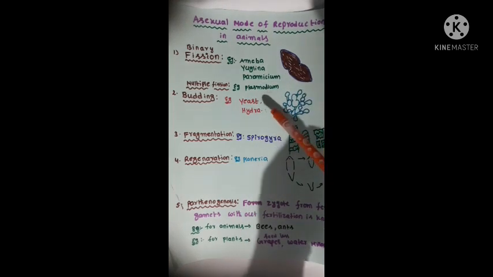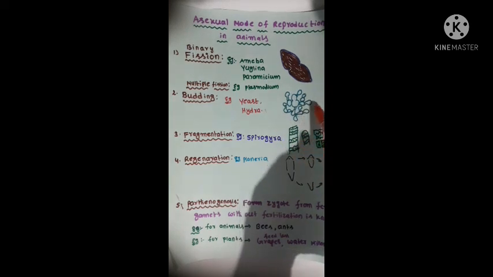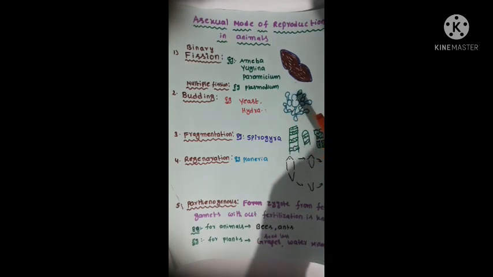The second asexual mode is budding. Budding occurs in yeast and hydra. In this budding process, small buds grow and appear at certain areas on the body. Later these buds grow as individuals. This process is called budding. Examples are yeast and hydra.